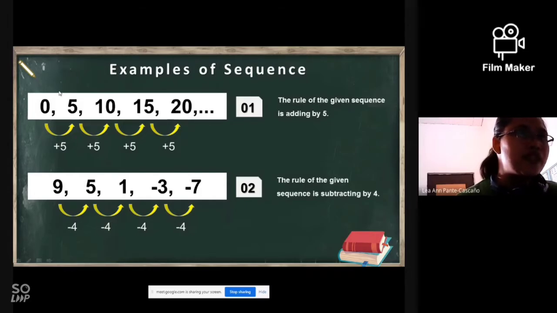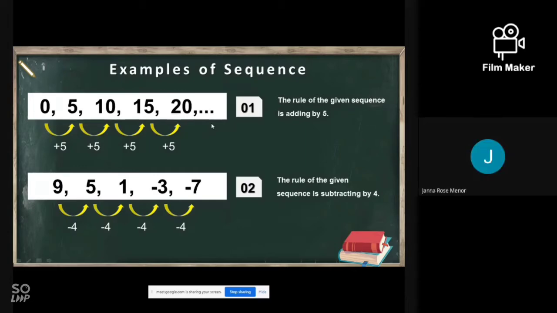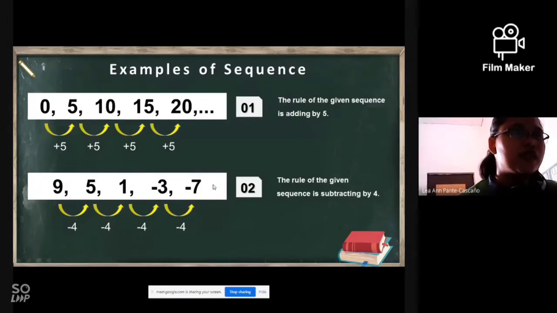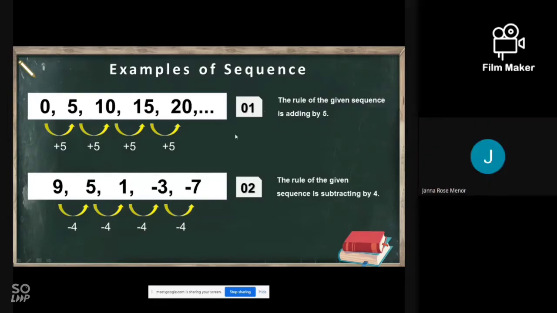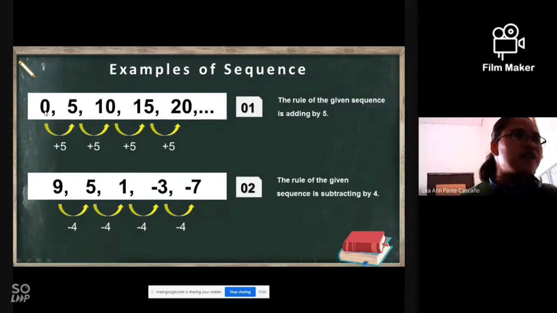So therefore, this type of sequence is what we call an infinite set or an infinite sequence. So this one is an example of finite. Okay, fine. So number 1, what do you observe in finding the next term of this given sequence? What is the pattern? Lizelle, what is the pattern in example number 1? Hello, Lizelle.